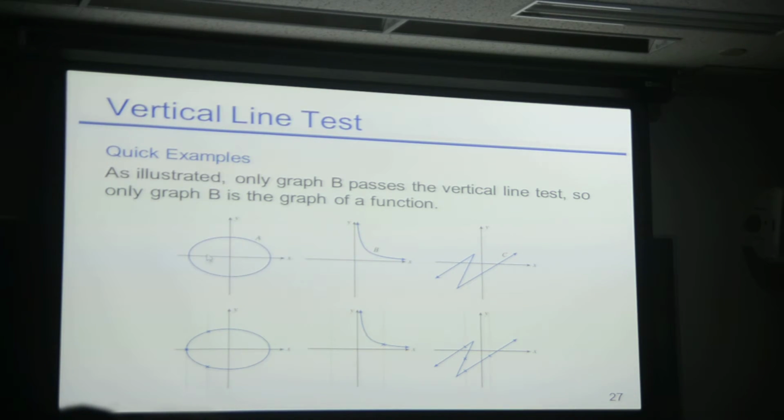Okay, so this is not a function, this is not a function. How about this one? It's not a function, right? For example, here, I drop a vertical line, I cut it in three places. That's even worse. Okay, so that's called the vertical line test for whether a picture or graph is a function or not. Now these two, how about these two? There's no place where I can put a vertical line and cut it twice. Right? So therefore these are functions. Okay? So what's this referred to as?